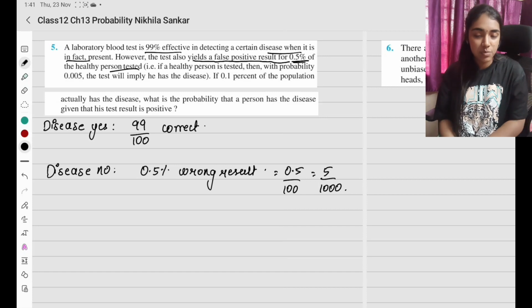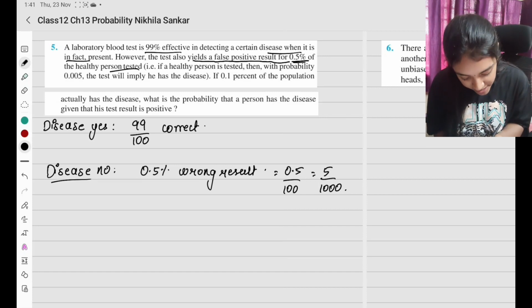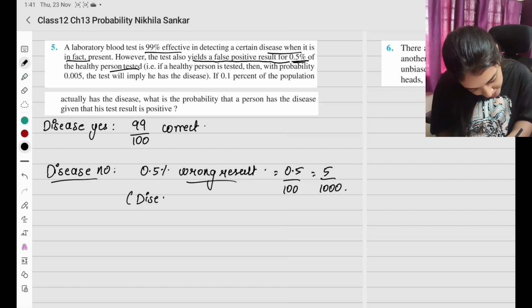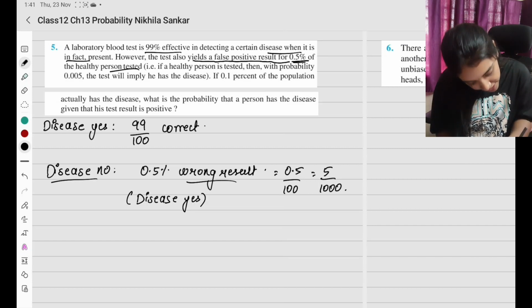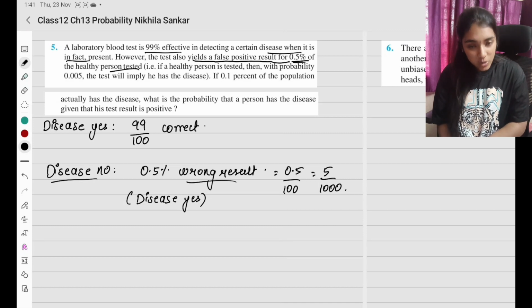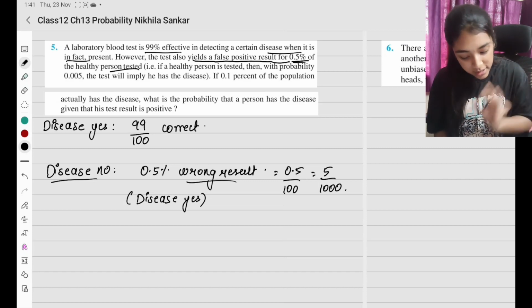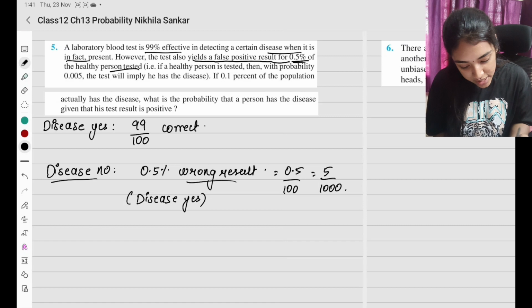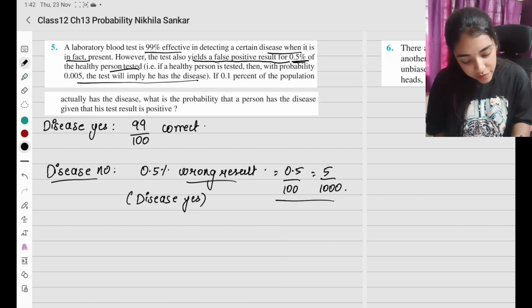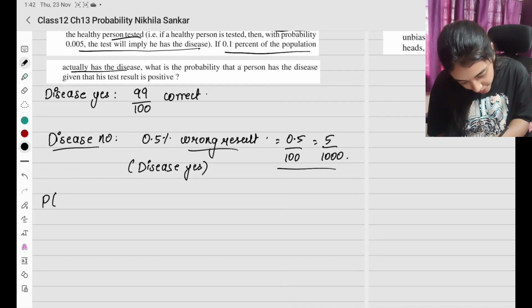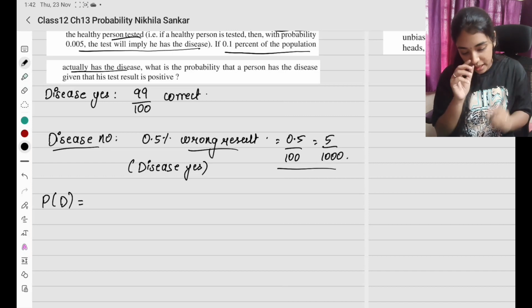For easy calculation, I am changing it like this. So basically, the disease is not there, but it gives a wrong result, which means it wrongly says the person has the disease. Actually he does not have the disease, but the result says so, meaning it wrongly declares that the disease is present. We have interpreted until this point: if a healthy person is tested, the test will imply he has a disease. That is what we have written.